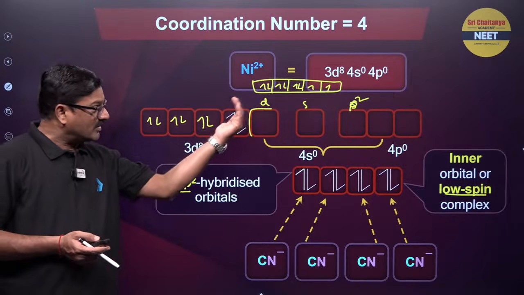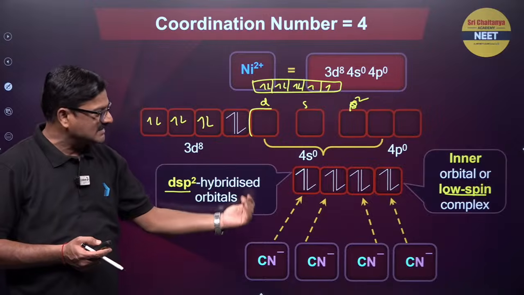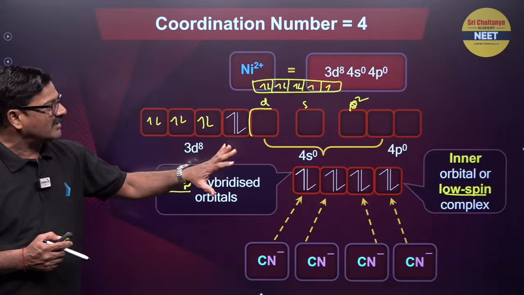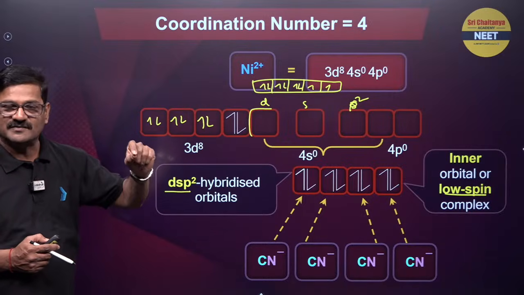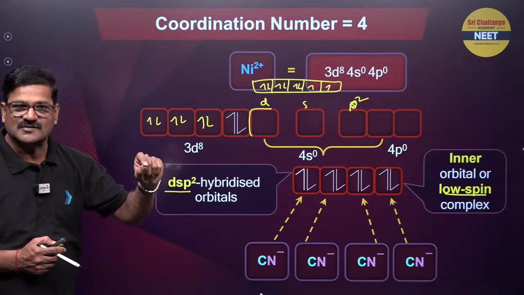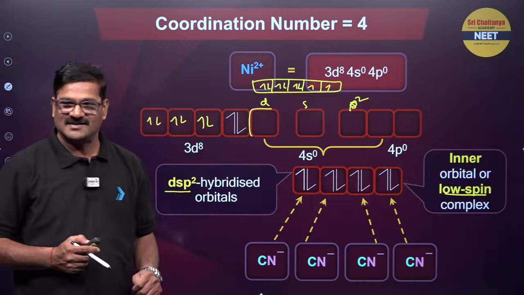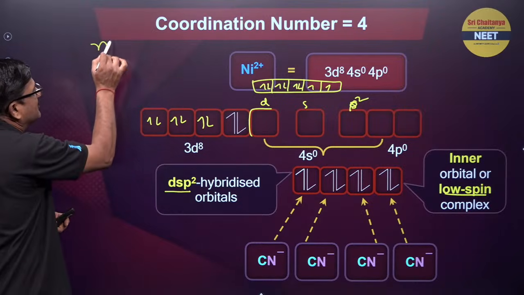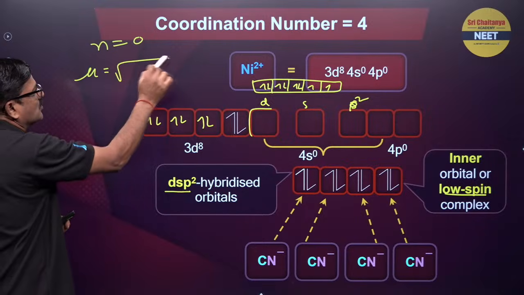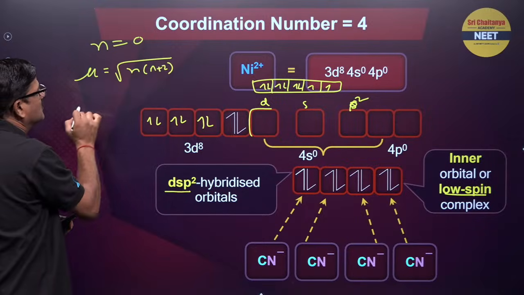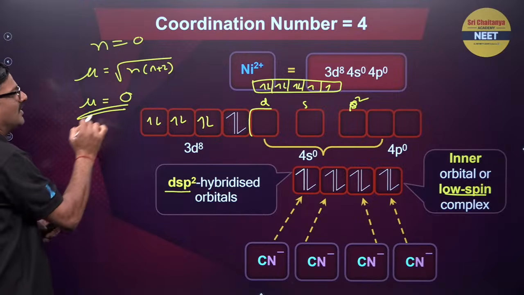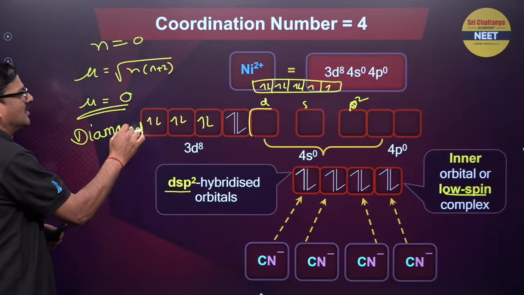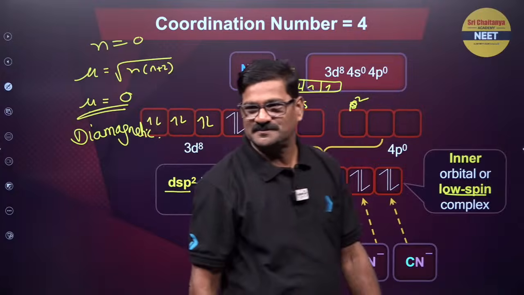Inner orbitals are being used, so that it is going to be a square planar complex, so that its total magnetic moment is going to be low because of the less number of unpaired electrons. So it is called a low spin complex. So as there are no unpaired electrons found here, n is going to be 0, mu is equal to root over n into n plus 2. So mu is equal to 0 hoga. It is going to be diamagnetic. Fine.